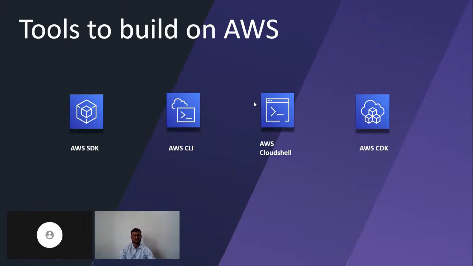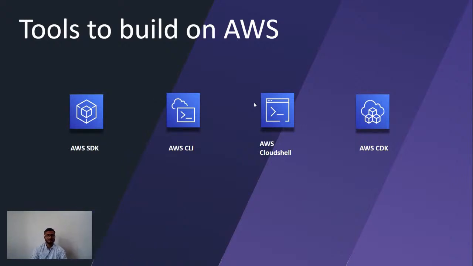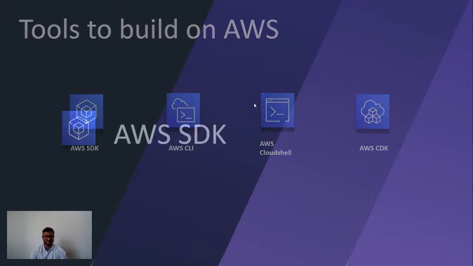Yep. Okay, cool. Then we will go to the next part, which is the various tools. Using these, we can integrate and interact with our AWS. So we have multiple tools available: the AWS SDK, AWS CLI, AWS CloudShell, and then we have CDK. We will go through each of them one by one.